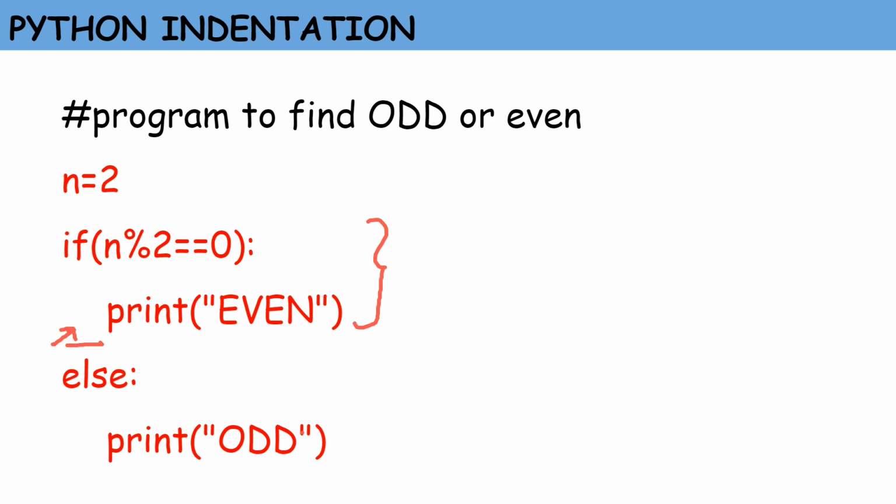Similarly, the next print statement, which has white space before it, belongs to the else statement. So they together form a block of code. So indentation is very, very important and it specifies a block of code. If you do not give proper indentation, Python will give an error. So it is a very important part of Python programming.